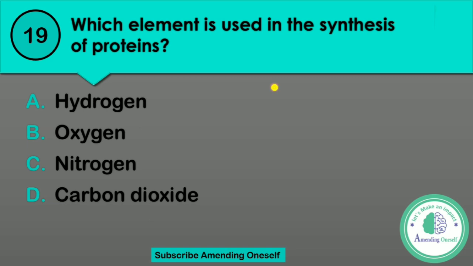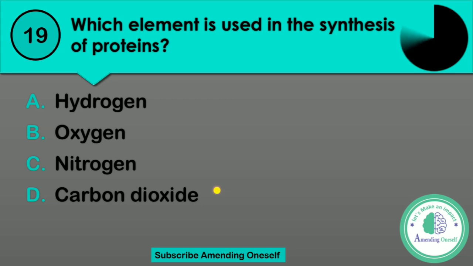Question number 19. Which element is used in the synthesis of protein? I repeat the question. Which element is used in the synthesis of proteins? Option A hydrogen, option B oxygen, option C nitrogen, or option D carbon dioxide. I repeat the options. This question is from class 7, I guess.